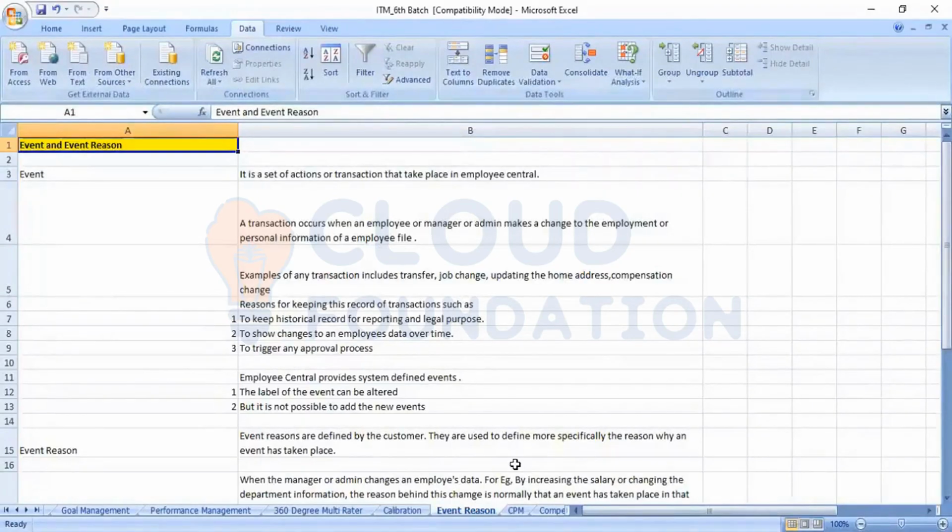Everything can be controlled from the business rule. Some parts we can do from the RBP, that is role-based permission, but role-based permission also has certain limitations. Where the RBP cannot control certain permissions, those permissions can be handled with the help of a business rule.